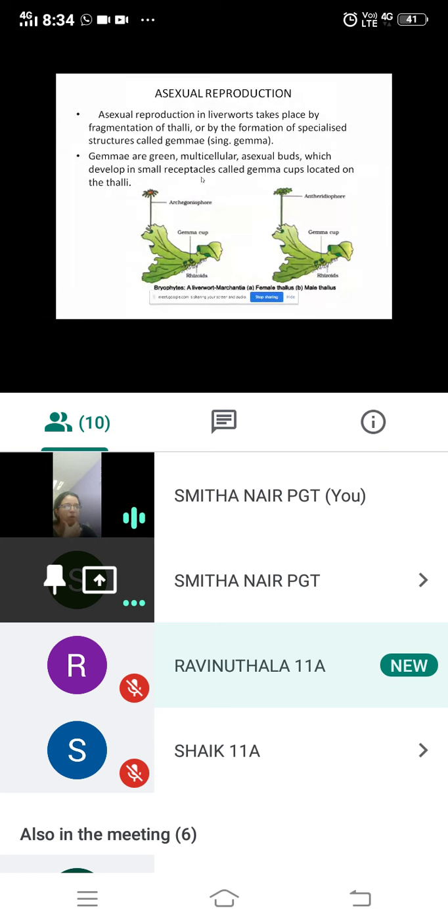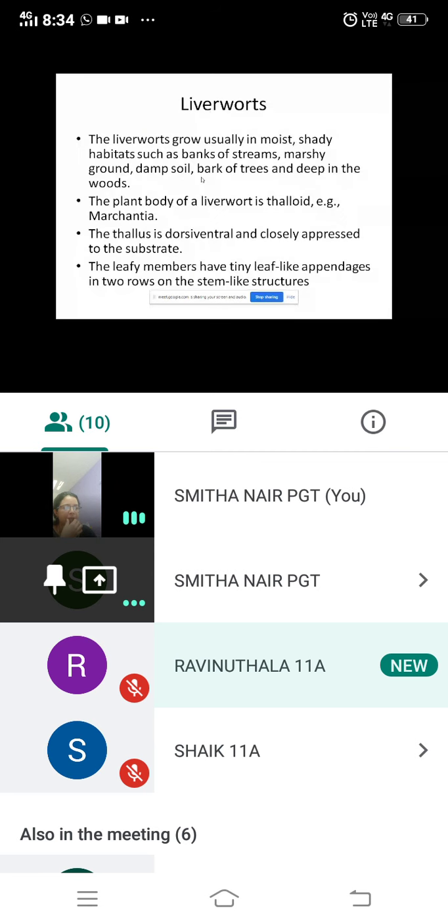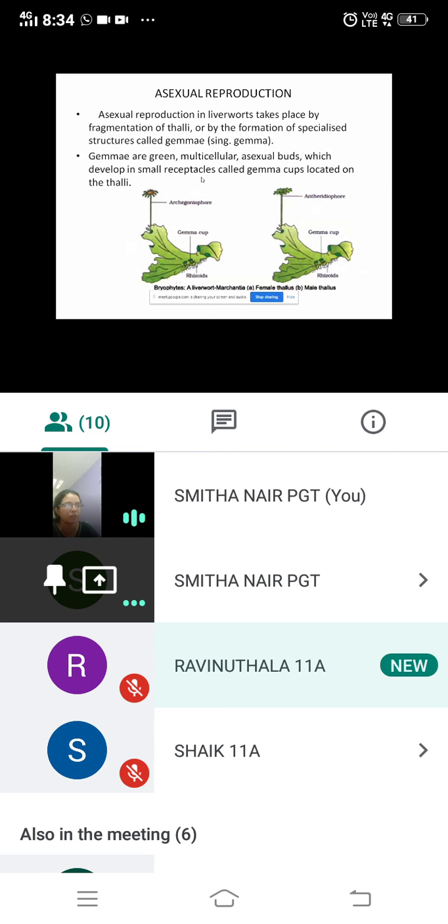First we had seen about liverworts. Liverworts usually grow in moist habitat, and the thallus is dorsiventral. That is what we have done till now. Now we will go to the reproductive part of liverworts.